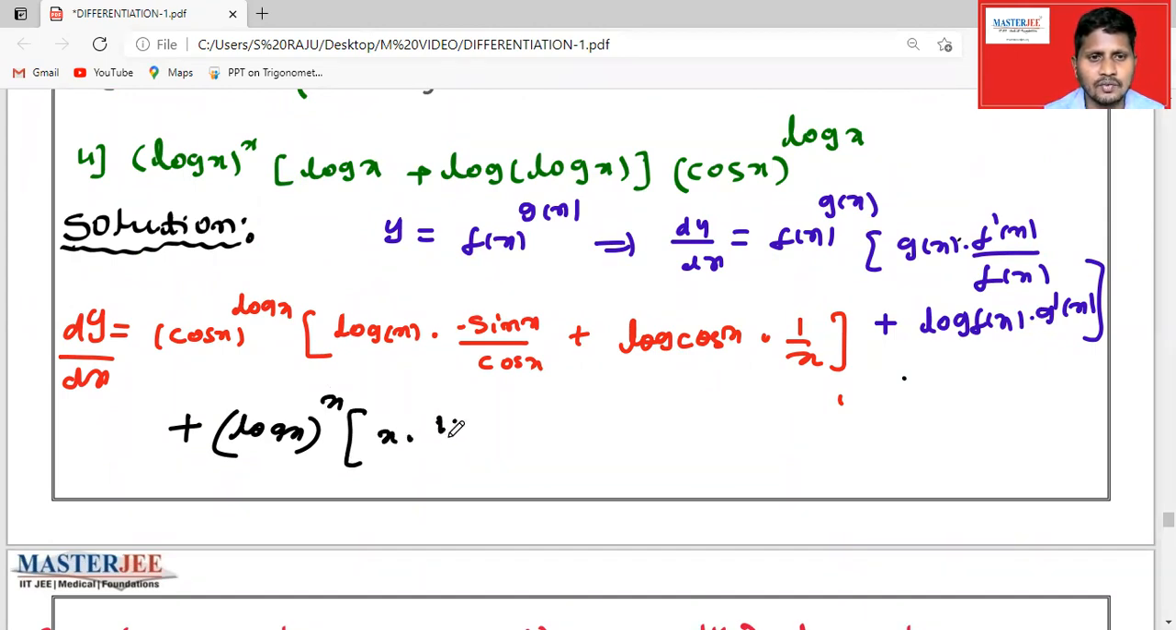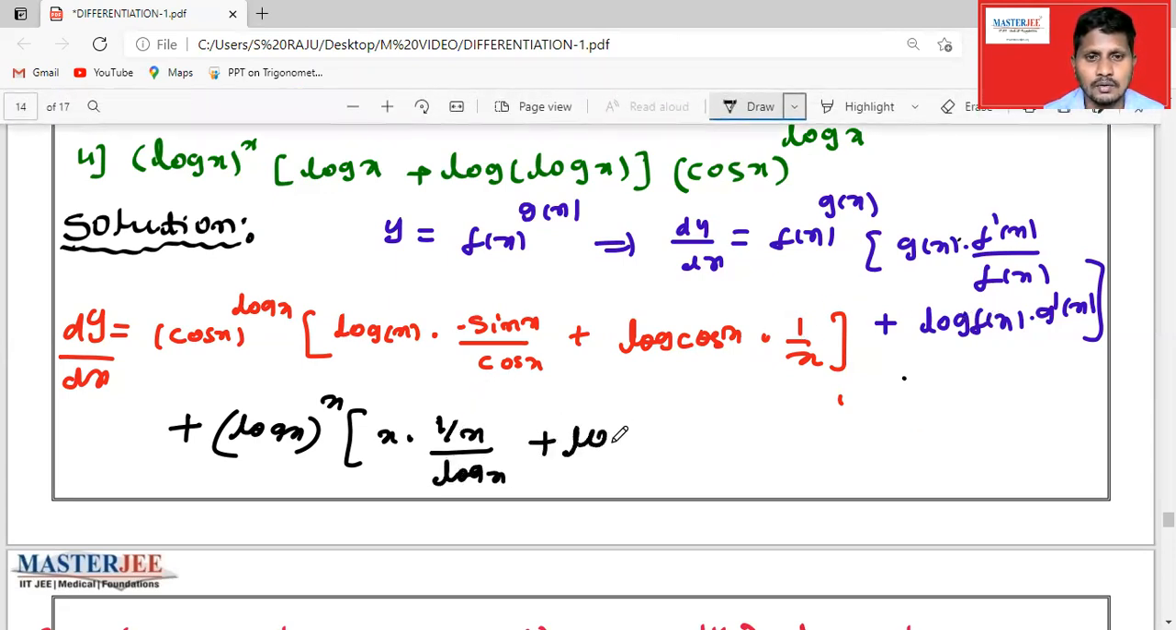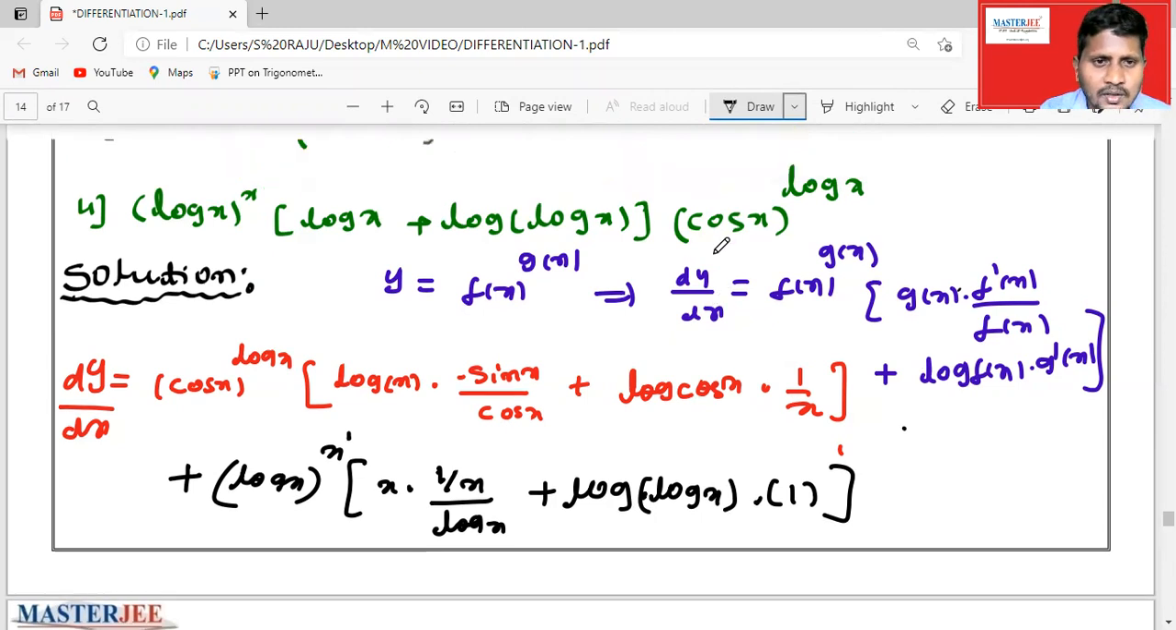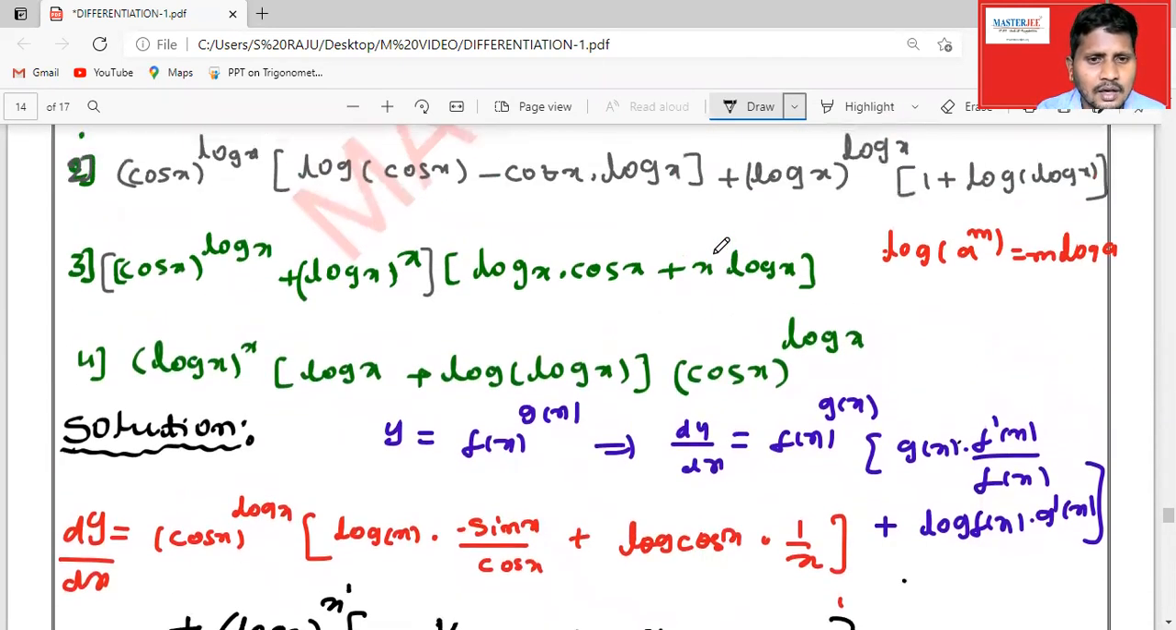Log x derivative is 1 by x, by log x, f dash of x by f of x, then log of f of x. Log of f of x is what? Log of log x, into the derivative of g of x, which is 1, because g of x value is x, and f of x is log x. Like so, this is the answer.